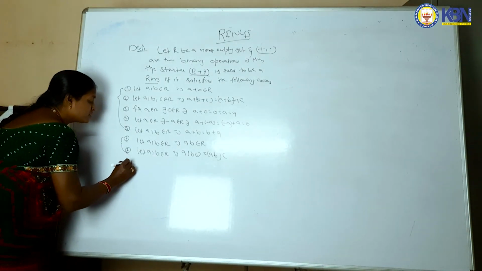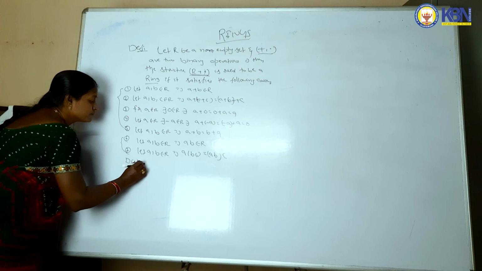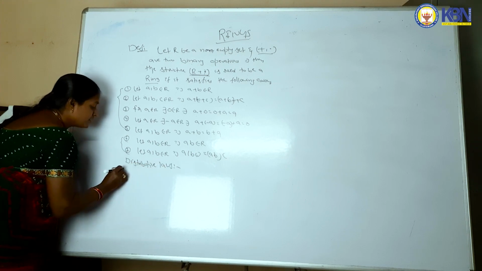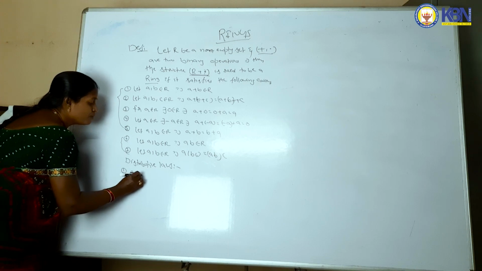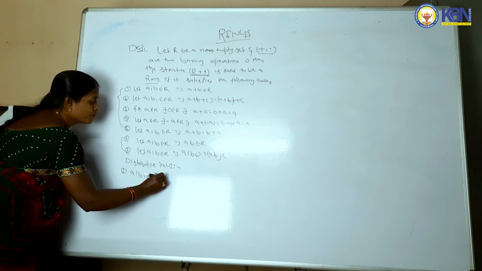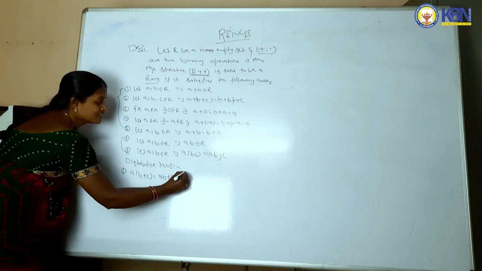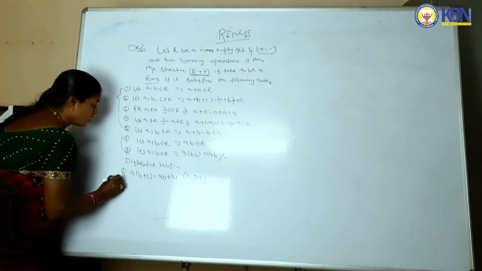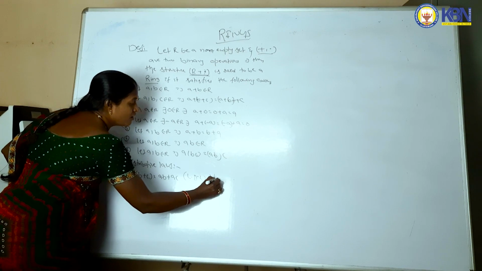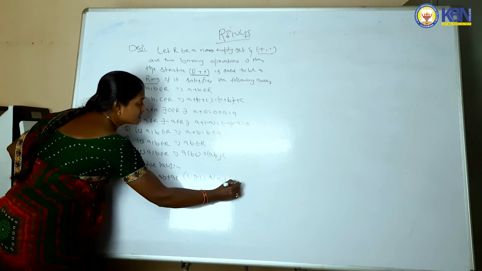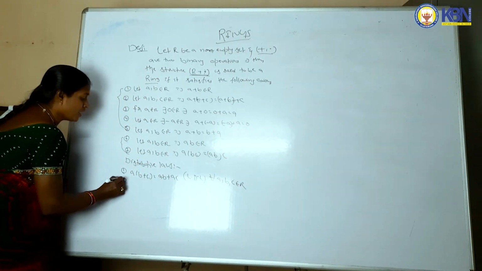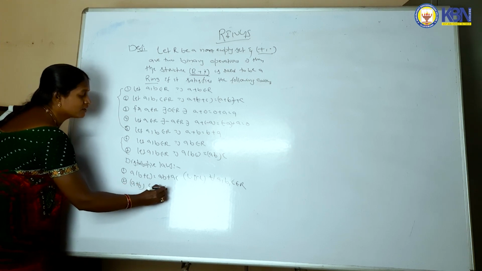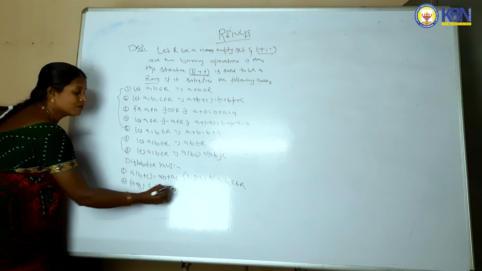Last but not least, distributive laws. That is a of b plus c is equal to ab plus ac. This is the left distributive law, for all a comma b comma c belongs to R. And another one is a plus b into c is equal to ac plus bc.